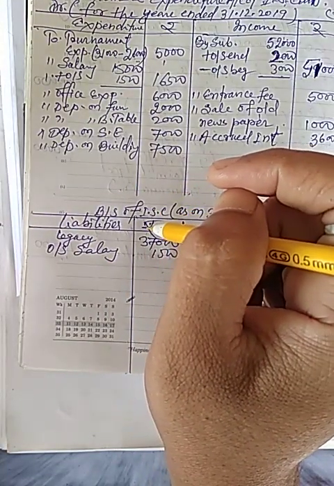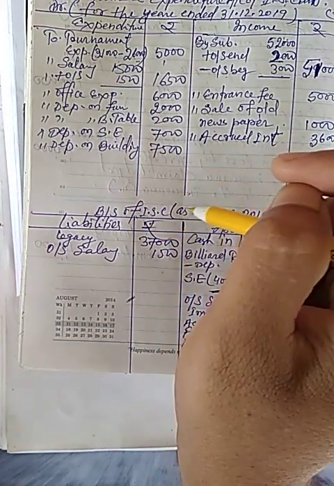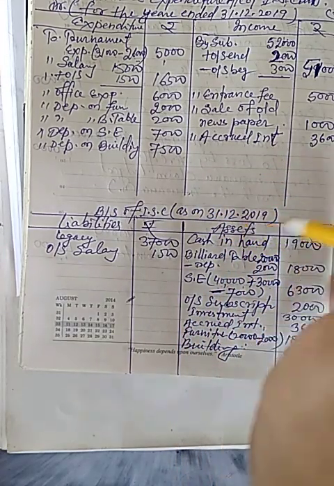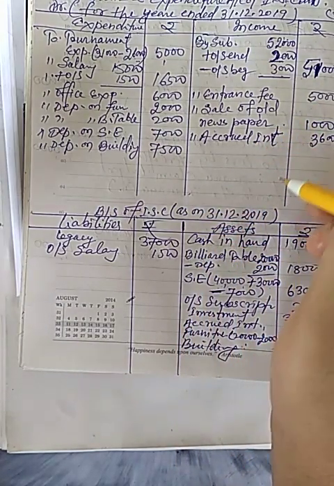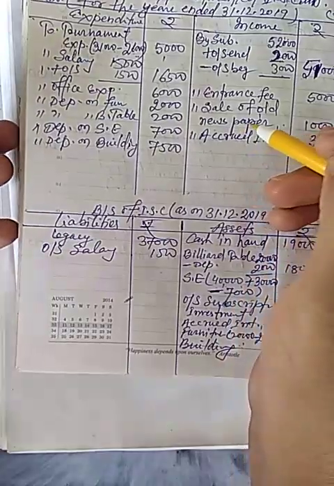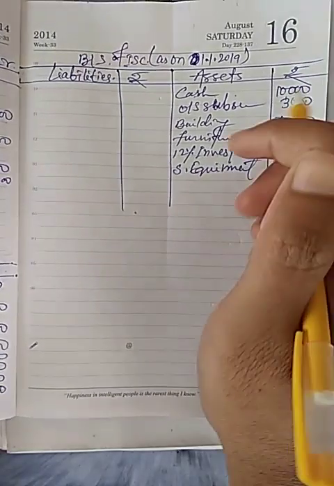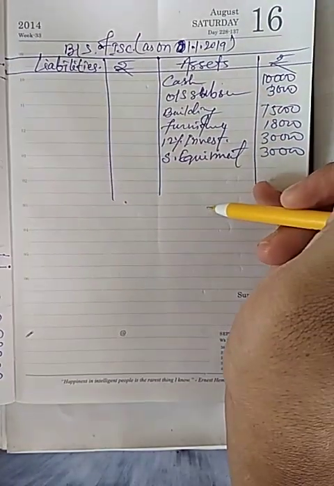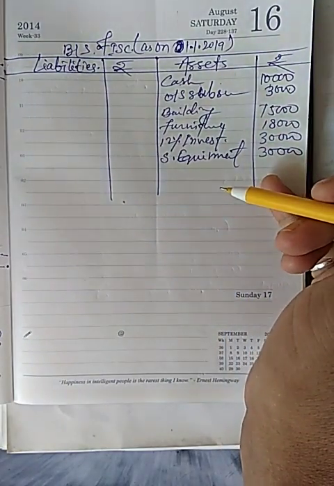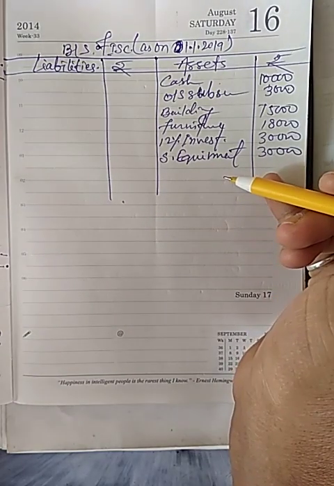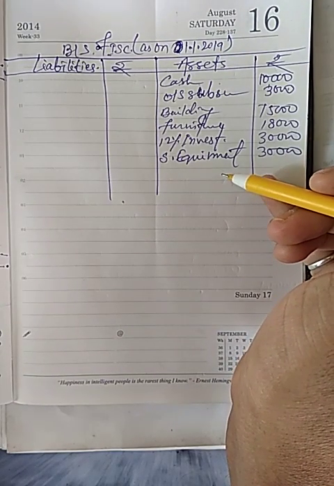Now nothing is left related to question, so I will calculate the amount of capital fund.